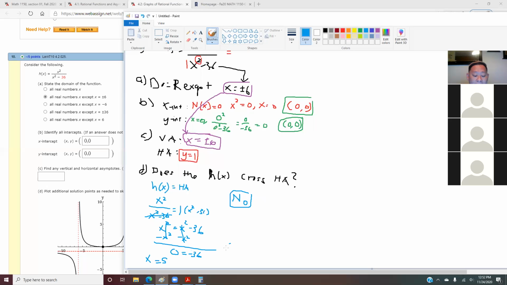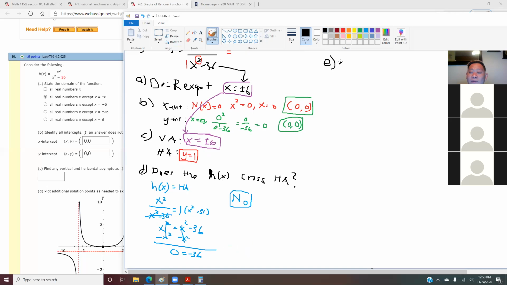But what happens if you have x equals 5? That means at the location (5, 1), yes, it will cross there. The 5 came from whatever you solved, and the 1 came from the horizontal asymptote. When you have such a thing, it will cross your horizontal asymptote. So this question actually does not cross your horizontal asymptote. This is very important.